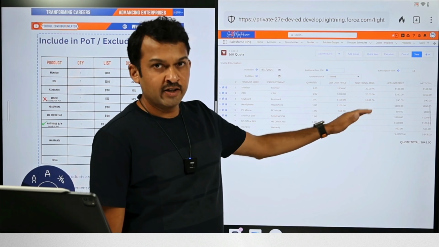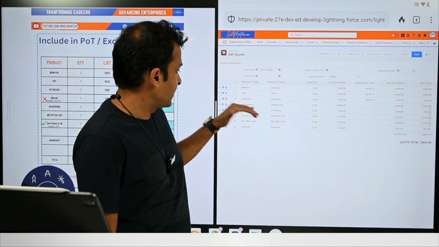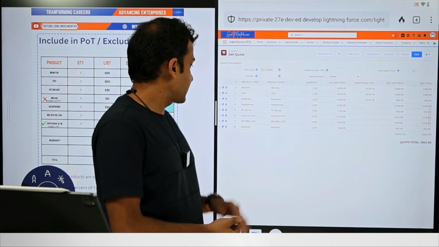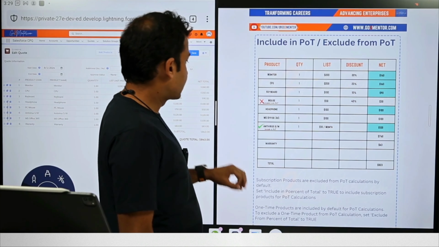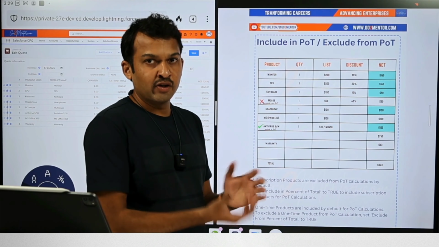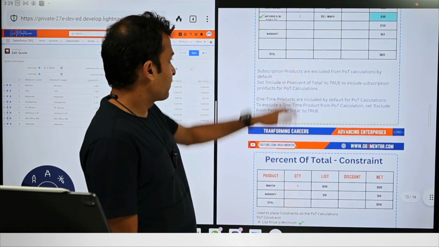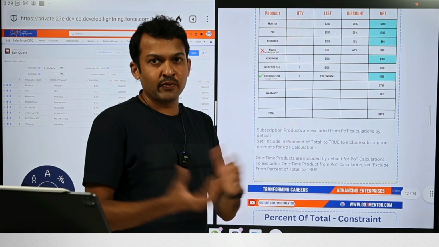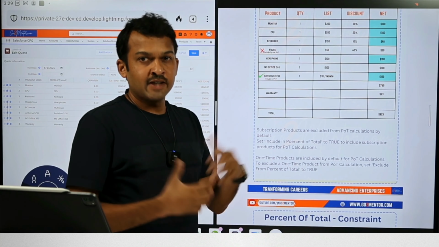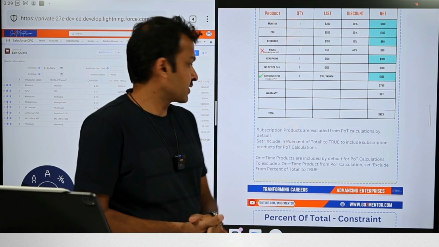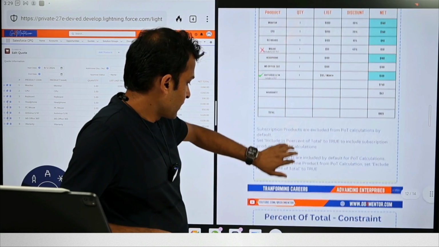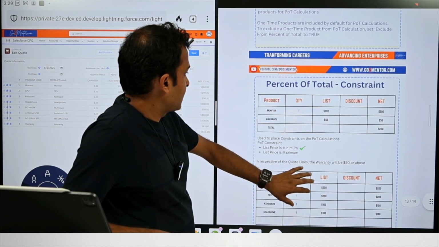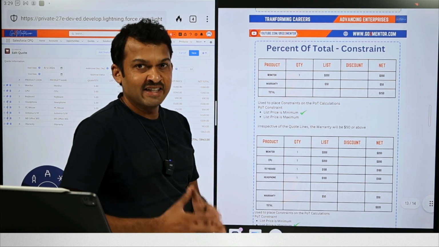So essentially what's happening is now the PC mouse is not being considered for calculations, but antivirus software is now being considered because we have specifically instructed the system that it should be included. Again, as you are implementing this, there might be requirements where your customers may want to include SaaS products for percent of total calculation. When that happens, you need to configure the system accordingly. All right, the next topic we want to discuss is percent of total constraint.